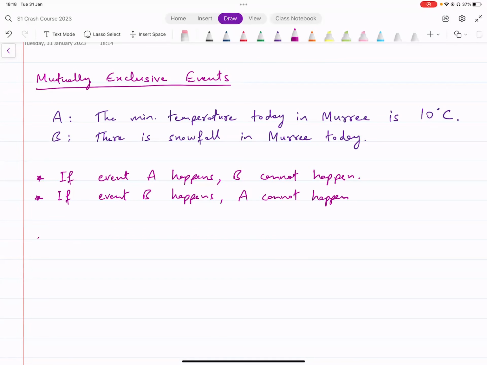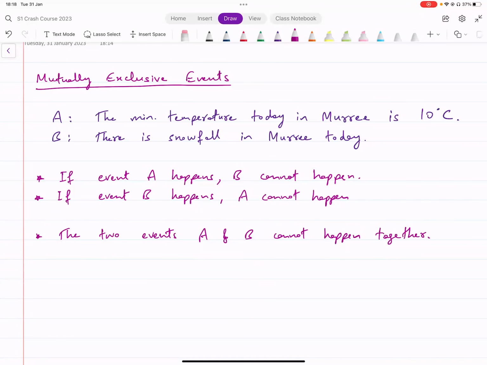Essentially, the two events A and B cannot happen together. That is what mutually exclusive events mean. All right, so you've got two events that cannot happen together.